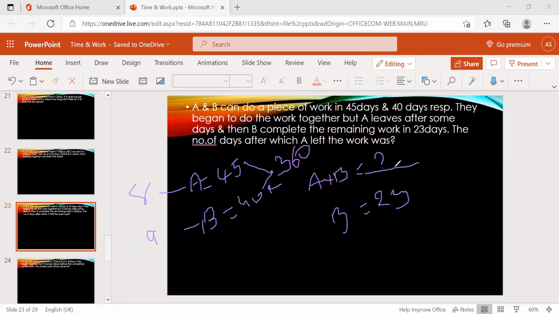Now what they are saying is that only B worked for 23 days to complete the job. That means for the last 23 days, B worked. B's efficiency is 9, so 9 units in a day.